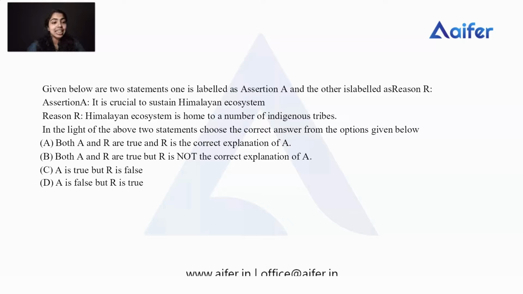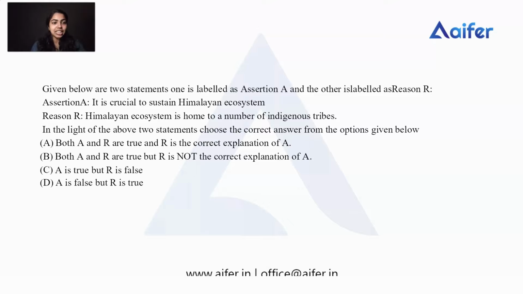So the question is, in the light of the above two statements, choose the correct answer from the options given below. Option A is both A and R are true and R is the correct explanation of A. Option B is both A and R are true but R is not the correct explanation of A. Option C is A is true but R is false. Option D is A is false but R is true. Here we want to analyze both assertion and reason and find out if there is any relation between them.